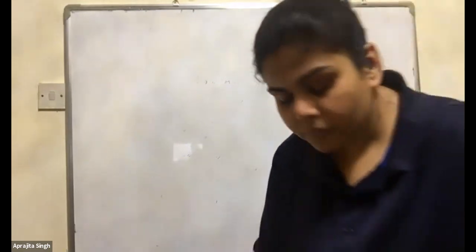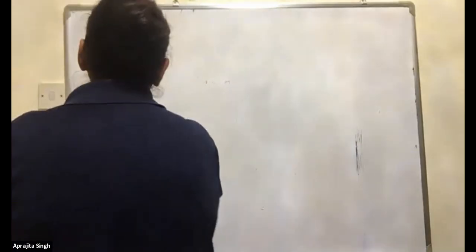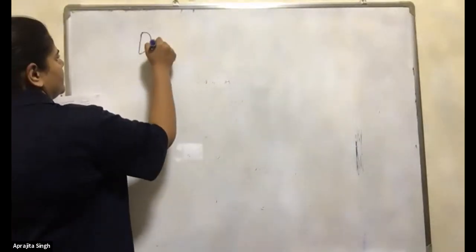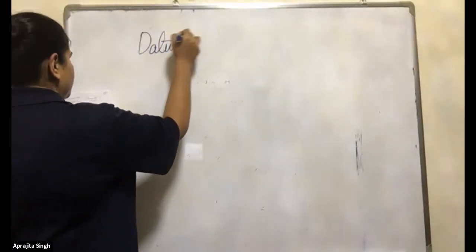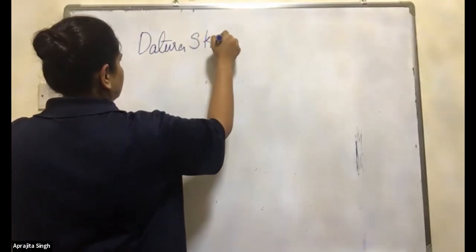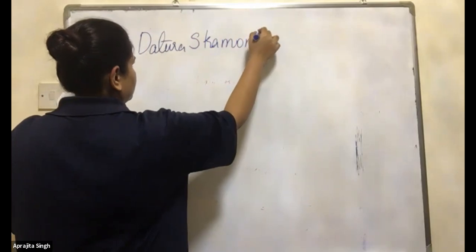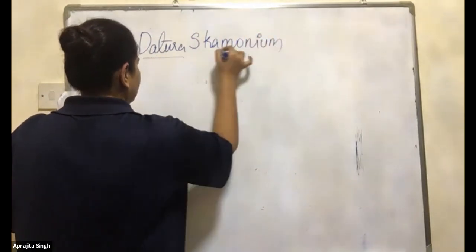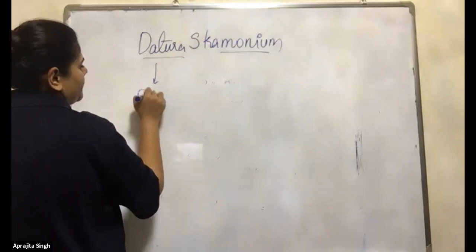Yes, am I reading right? Yes, it's Datura stramonium. That is the Datura plant.